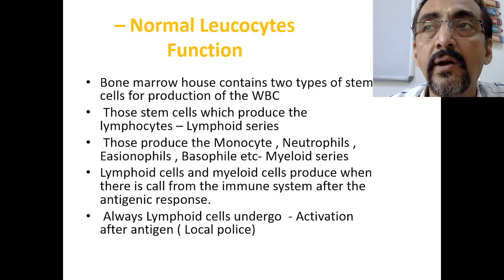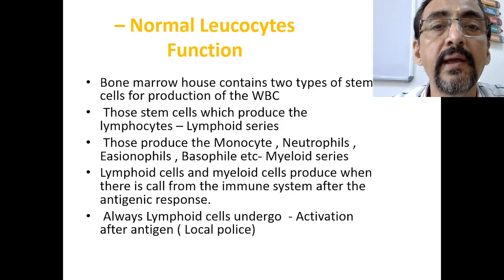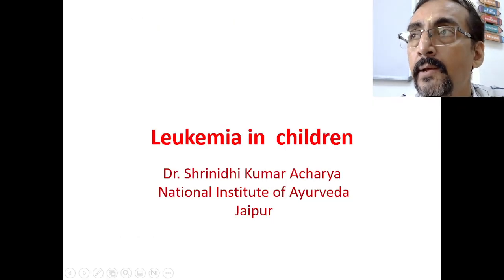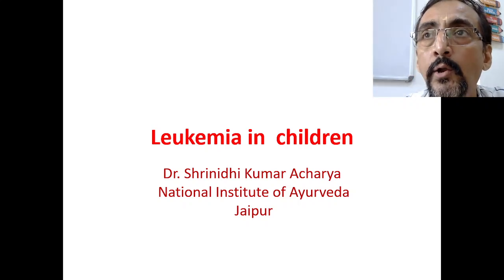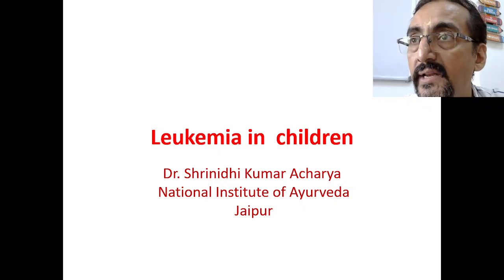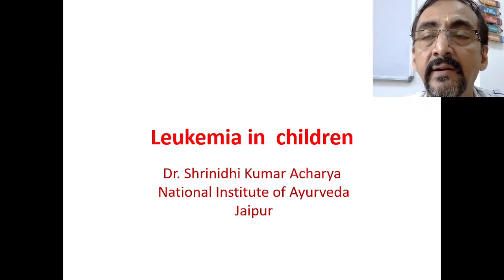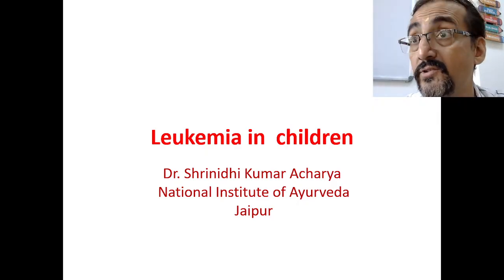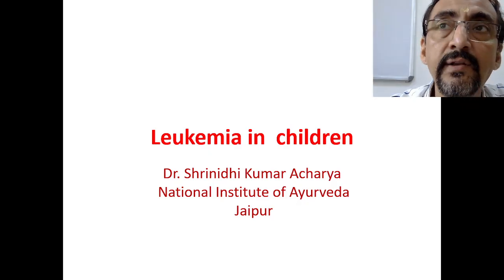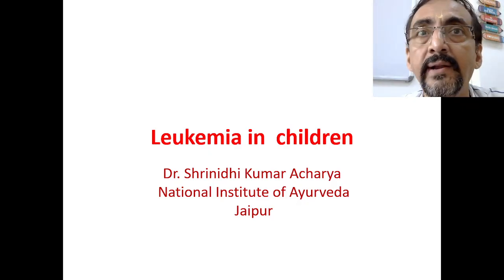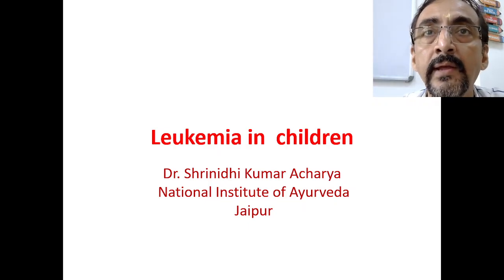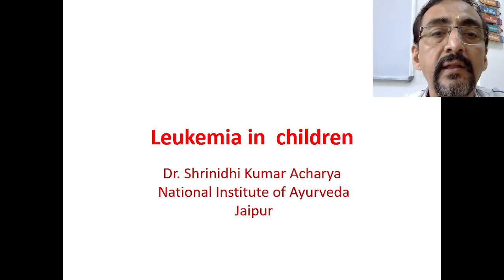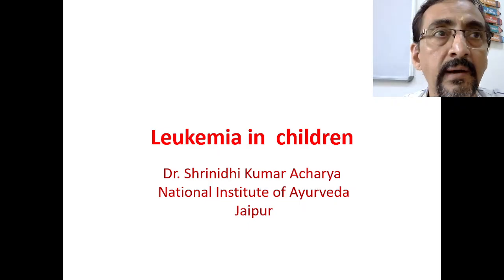My dear friends, after a gap of a few days, today we will again start with a new topic, which is a very important topic in pediatrics, that is leukemia. Leukemia in children is quite common. It's not a rare disease in children, especially lymphoblastic leukemia. Acute lymphoblastic leukemia is quite common in children, and this is one of the differential diagnoses that we have to always keep in mind when a child has recurrent fever and failure to thrive. We shall see the details of leukemia in children in the coming few classes.